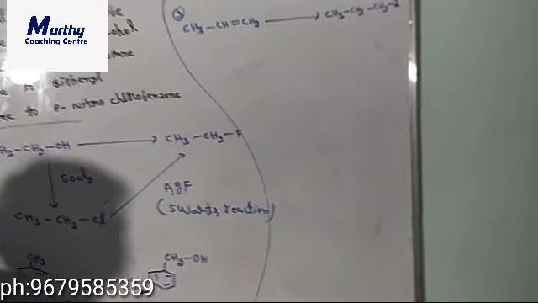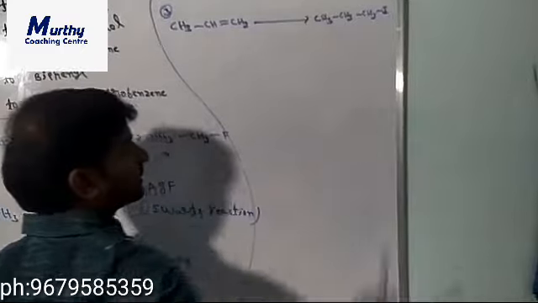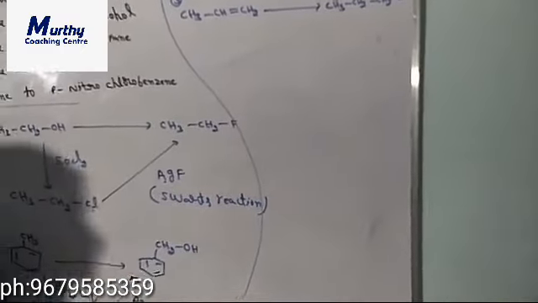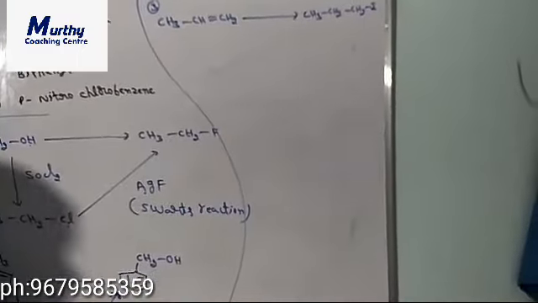For the Finkelstein reaction, the reactant should be a halogen compound, but in the reactant a double bond is present.